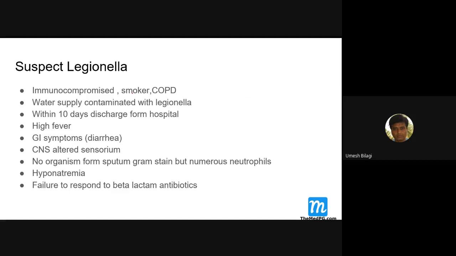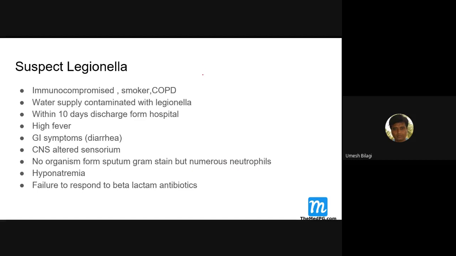In hospitals especially, water supplies can contain Legionella, especially AC ducts and all that. If the patient develops pneumonia within 10 days of discharge from the hospital and complains of GI and CNS symptoms, suspect Legionella. Because he went to a hospital with Legionella contamination and then came home after discharge, you suspect legionellosis in him. Especially these two, and gram stain shows nothing, no organisms grown.